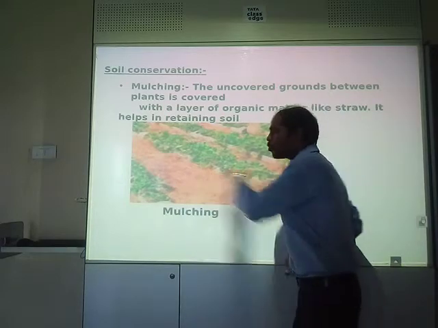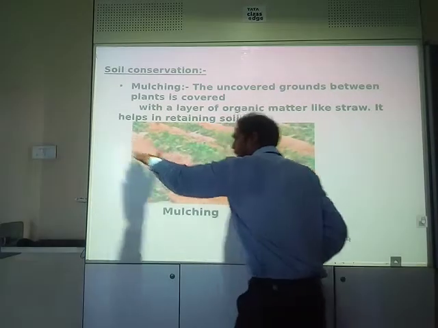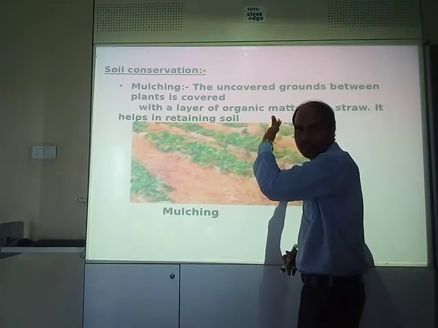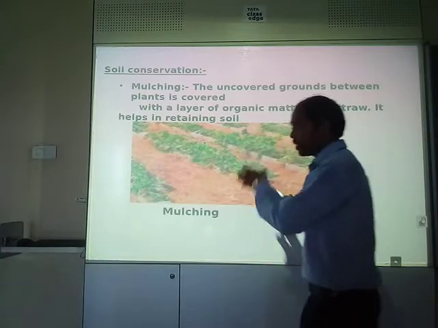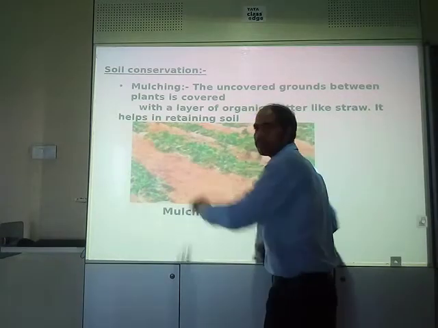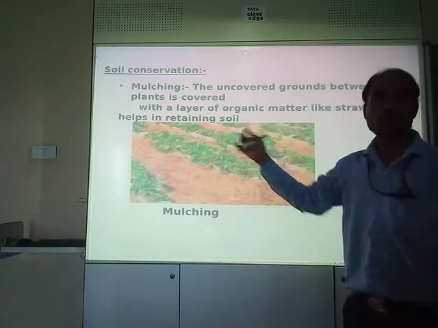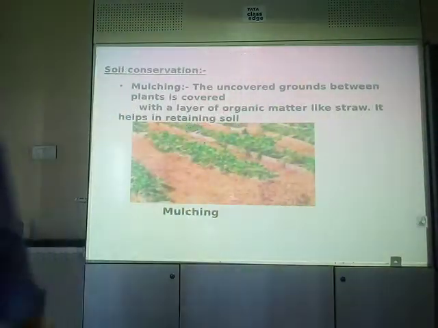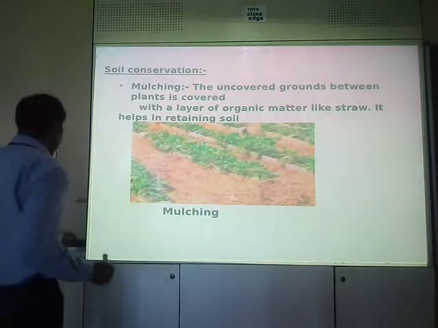If we remove the straw and the soil will be there, if the wind comes, it will take away the soil with it, right? But if we cover it with the straw, then if the wind comes, it is not able to take away the soil with it. So this is an important technique: how to conserve the soil, how to prevent the soil from being washed away or being taken away by the water or wind or something like that. This is known as mulching.